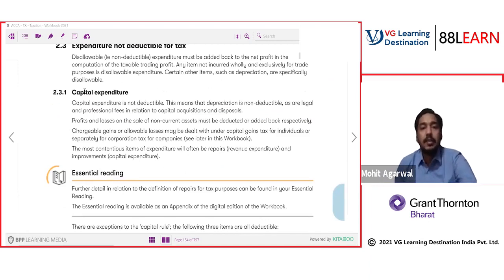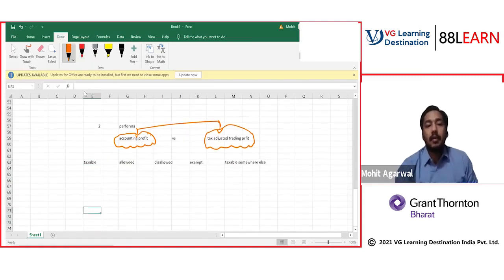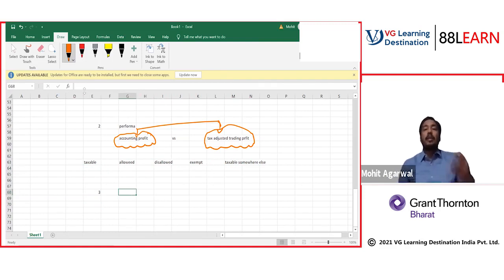Understand this. What is the third thing we are learning after the proforma? Once we have done the proforma, now I want to tell you the rules to decide what is allowed, what is disallowed, what is exempt, what is taxable somewhere else, and what is taxable under this head. Don't you want to know the rules now? So this topic is in 3 phases.